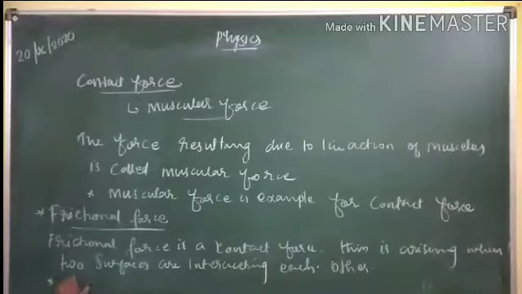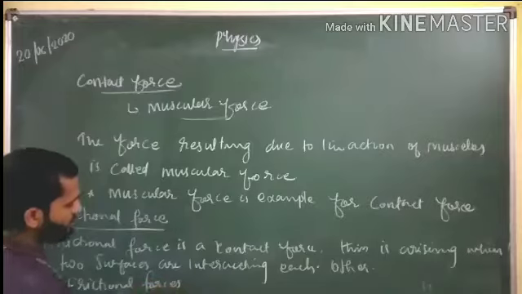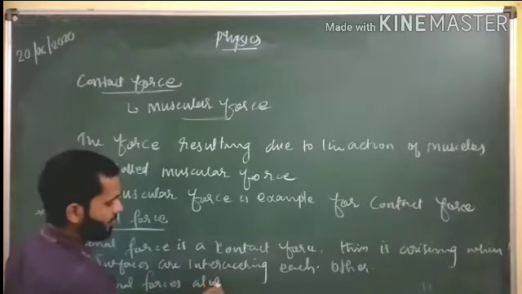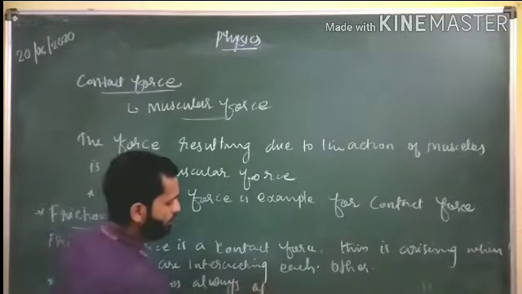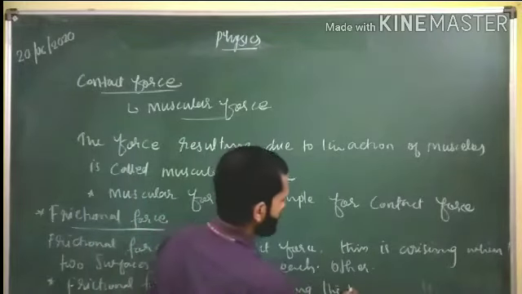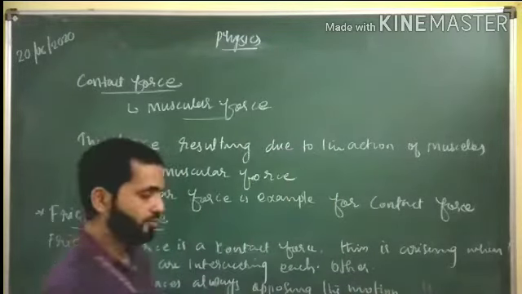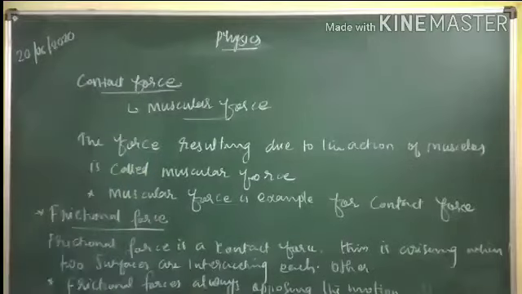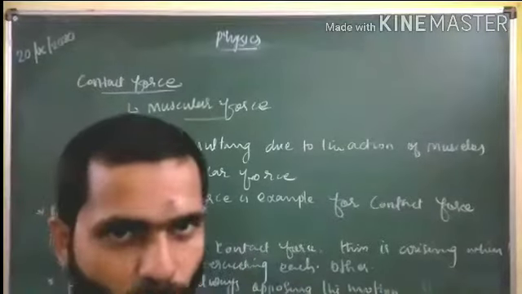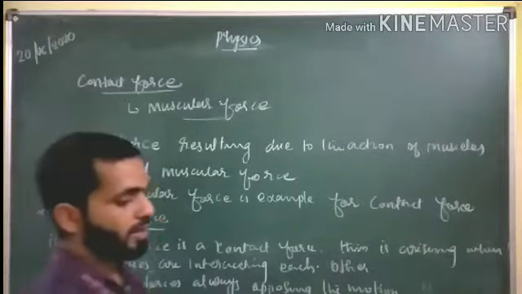Frictional forces are always opposing the motion. So frictional force is also an example of a contact force, and it is always opposing the motion. The friction force direction will be opposite to the motion's direction. Okay, so these two are the contact forces.